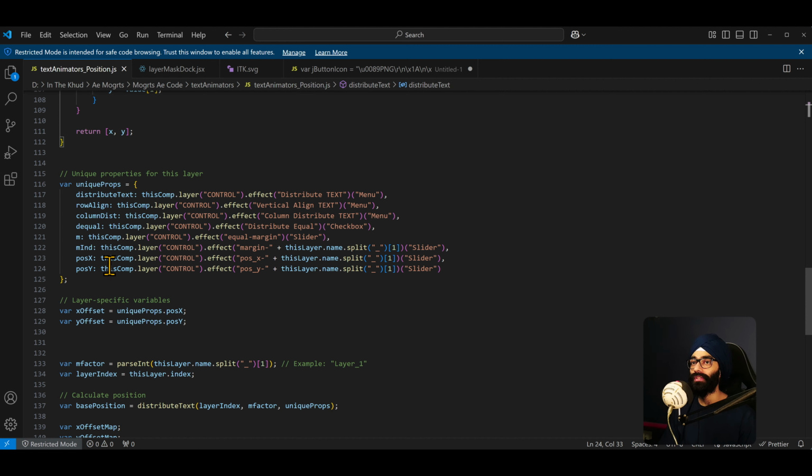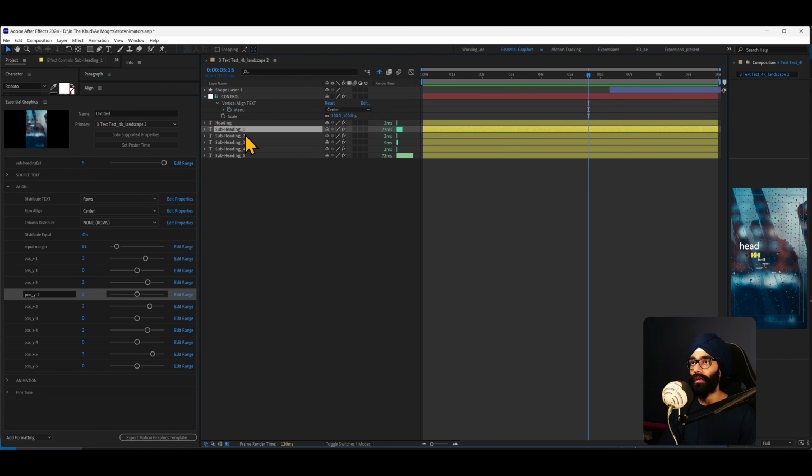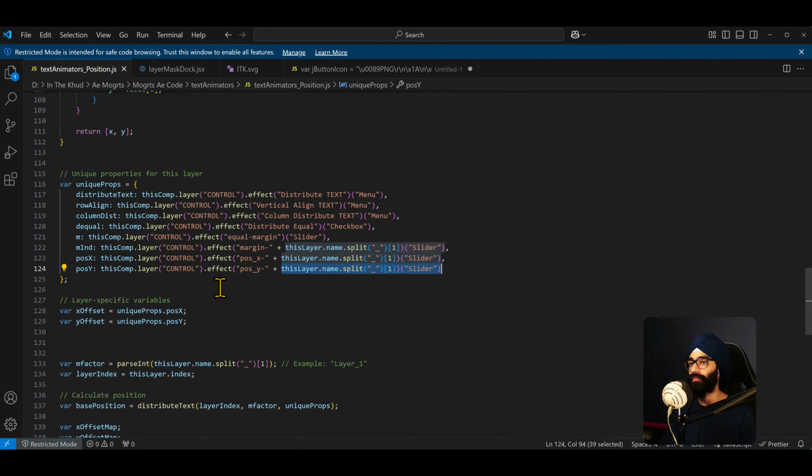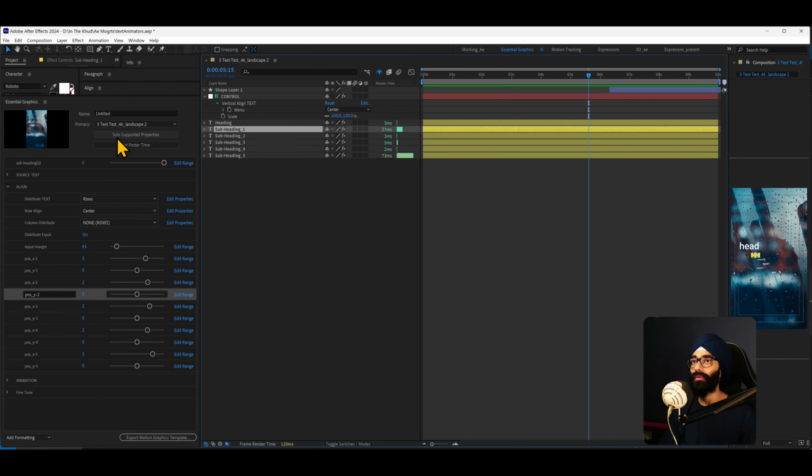So what we've done is we've said, let's say M, right? M or margin is this comp.layer control effect equal margin slider, that is fine. But for, let's say, position X, which is the sliders that I showed, this is this layer.name split one slider. So these make sure that when we duplicate the layer, because we are duplicating the layer, and the number at the top at the right will change to 1, 2, 3, 4, 5, these will automatically sync up, because that is how my effects control is set up.